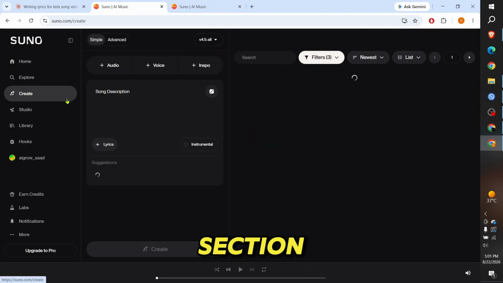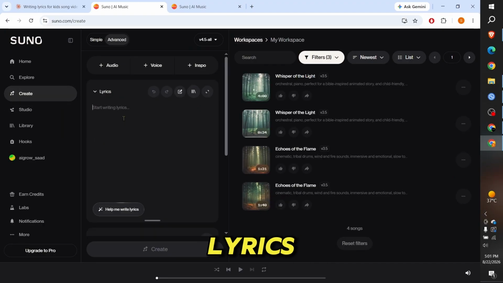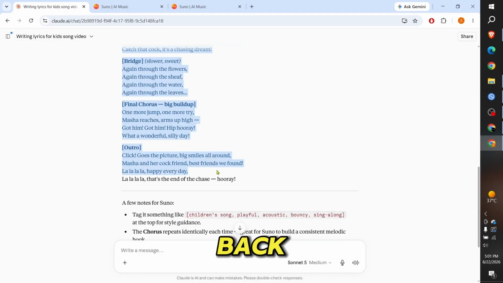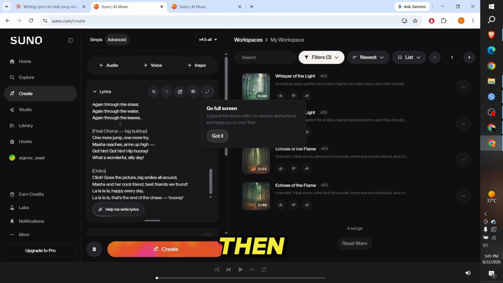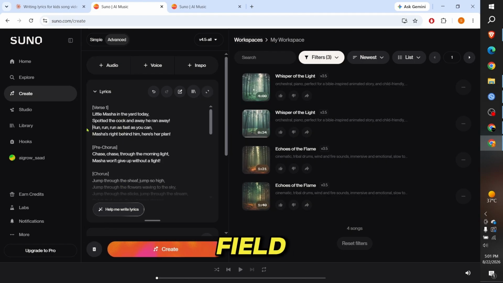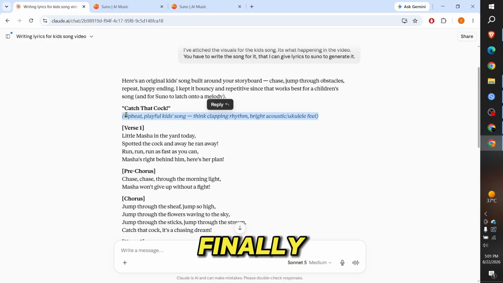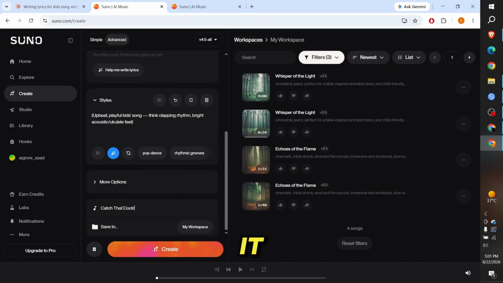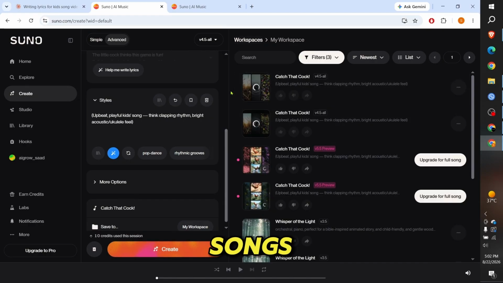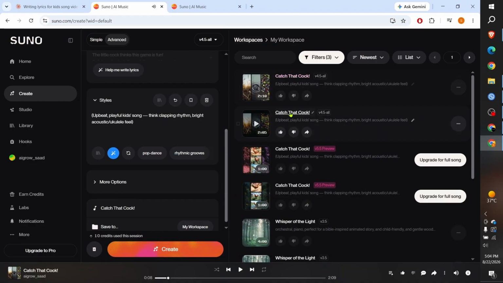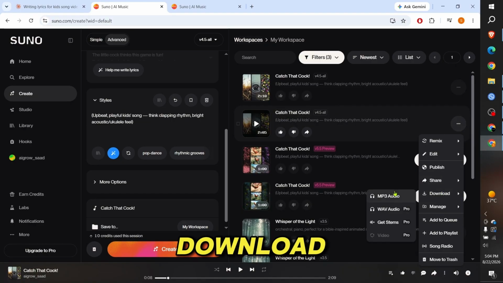Now go to the Create section and click Add Lyrics to switch to lyrics mode. Go back and copy just the lyrics, then paste them in. For the Style field, you'll also find style details alongside the lyrics in Claude. Paste that in too. Finally, copy the song title and enter it into Suno. When you hit that Create button, 4 different songs will start generating. I like the second one, so I'll download that one.